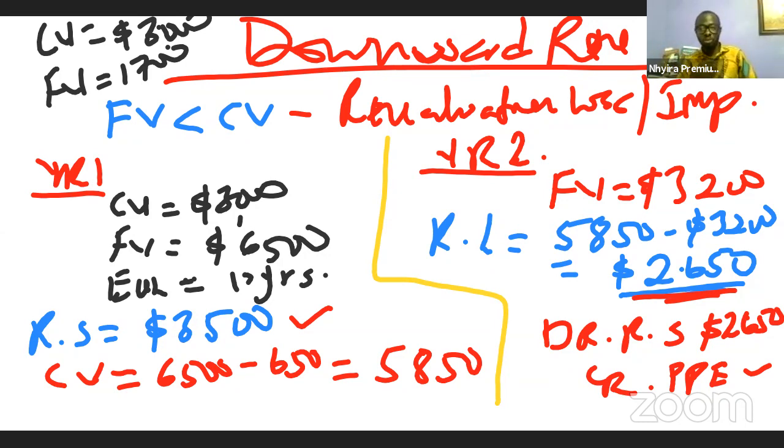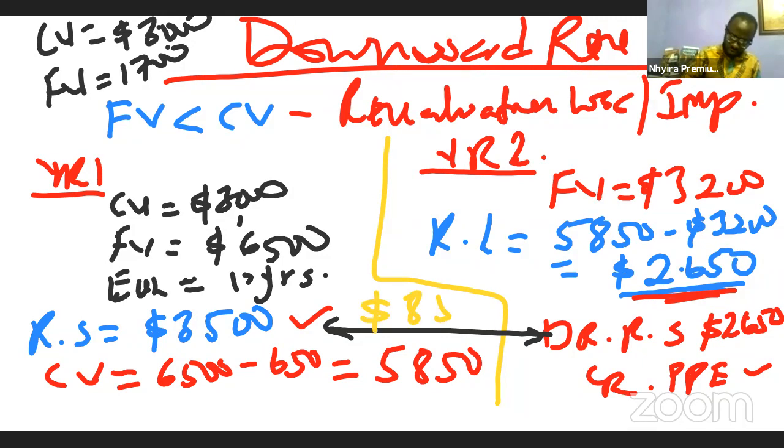The revaluation surplus. So that now, at the end of year 2, the revaluation surplus account is going to have 3,500 minus 2,650, and that's going to be 850 in relation to that. This is what we mean by revaluation downward when the asset previously has a surplus.